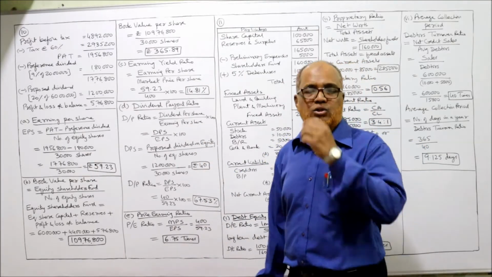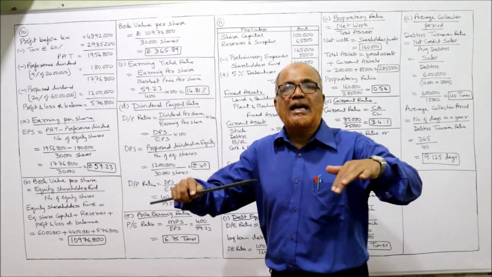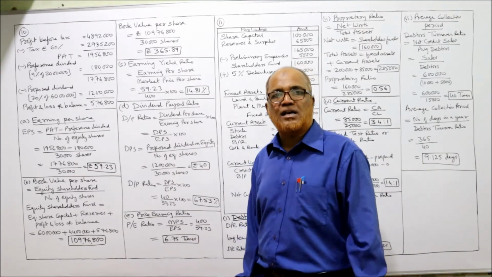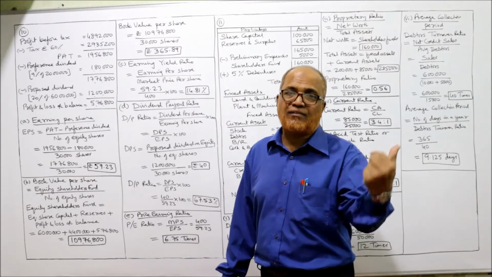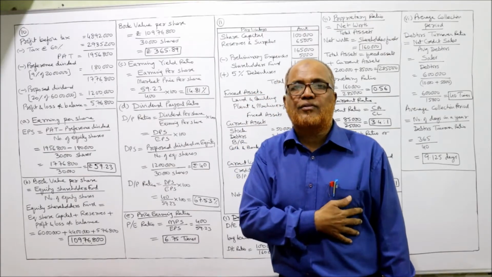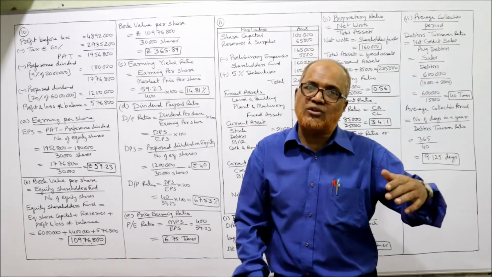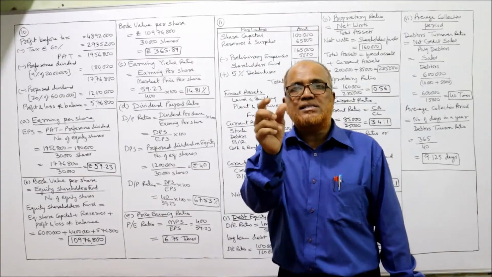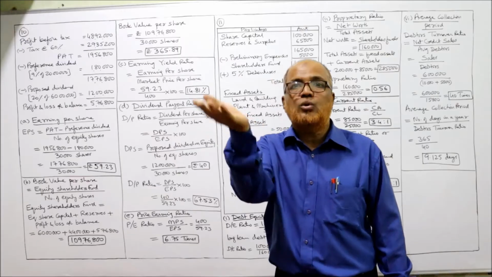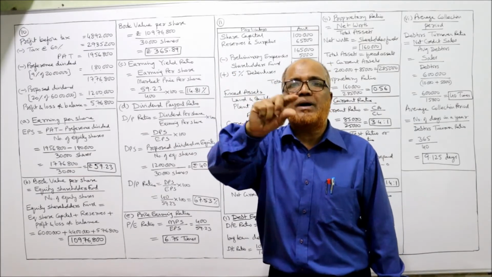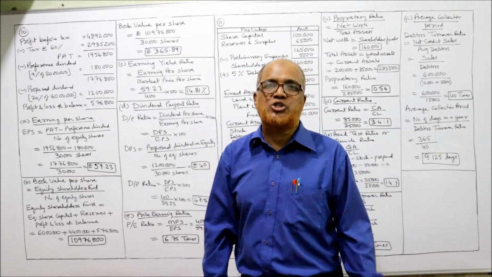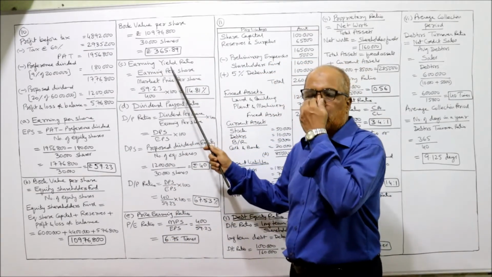Now the earning yield ratio. The earning yield ratio is the inverse of the price earning ratio. I already explained this in the first video. Price earning ratio is MPS by EPS; I explained it in the last video also. Earning yield ratio is the inverse, ulta: EPS by MPS, earnings per share divided by market price per share. So this is the formula for earning yield ratio.